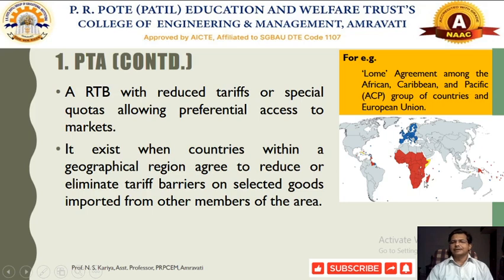So here some countries are over here. These are called African countries, European countries, and these countries are the Pacific countries. So trade which can be conducted on a preferential basis so as to exchange goods or services by means of reducing tariffs and quotas, that type of agreement will be called a preferential trading agreement.